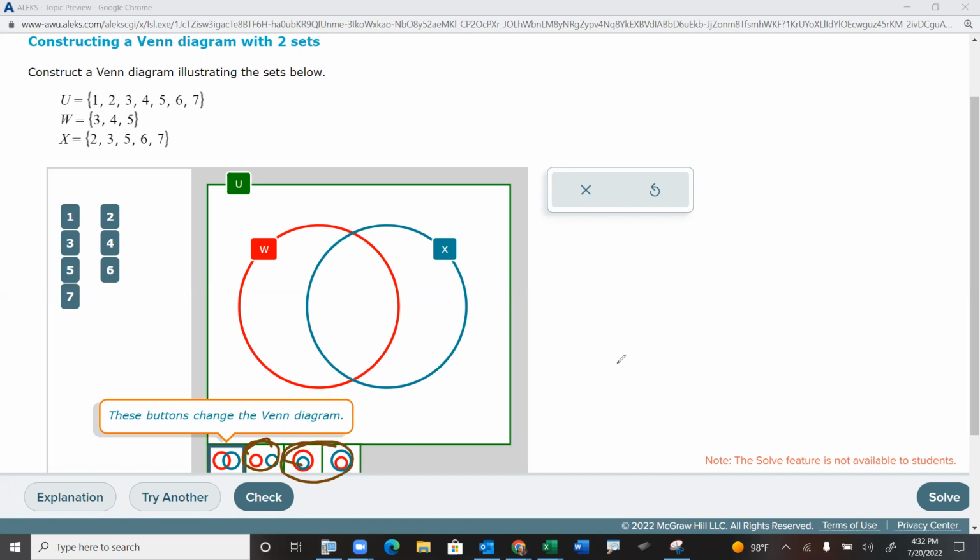And then you'd use one of these. It doesn't really matter which. Well, I guess it does. Use one of those when you've got one group completely contained inside of the other group. All right, so let's see what we got here. W has 3, 4, 5, and X has 2, 3, 5, 7. They both have a 3, they both have a 5. So they have some things in common, but they have other things that are not in common. Which means we're going to do this default graph where they overlap partially.